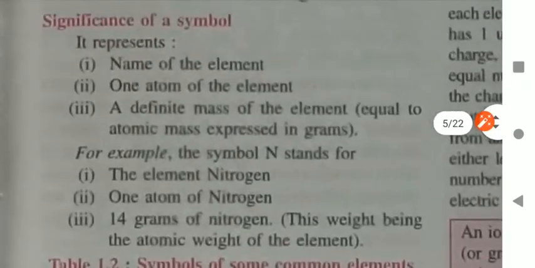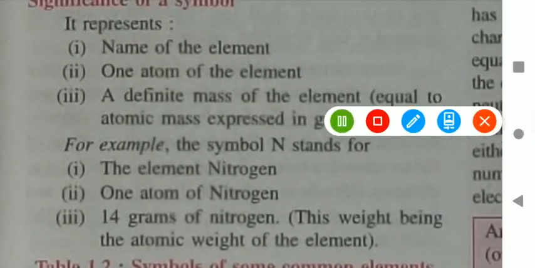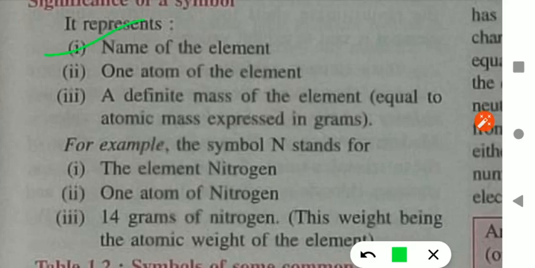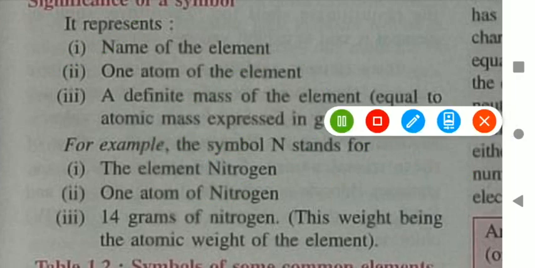Now what is the significance of a symbol? We can easily remember the name of the element, and we can represent one atom of an element. If I say the symbol for iron is Fe, I am representing only one atom, not two. If I write 2 Fe, it means 2 atoms. The third point is that it represents a definite mass of an element.